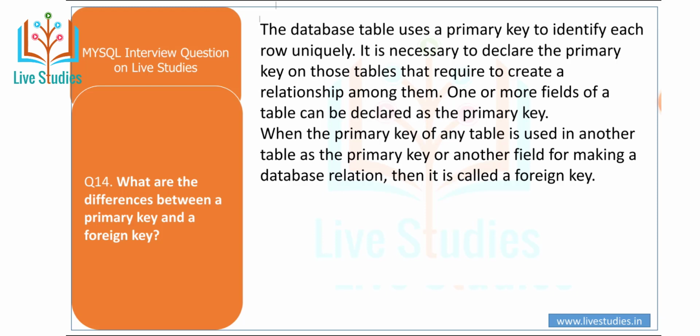Another question is what are the differences between a primary key and a foreign key? The database table uses a primary key to identify each row uniquely. It is necessary to declare the primary key on those tables that are required to create a relationship among them. One or more fields of a table can be declared as the primary key. When the table's primary key is used in another table to make a database relation, that is called the foreign key.